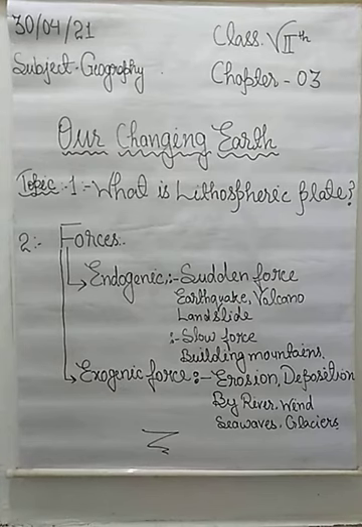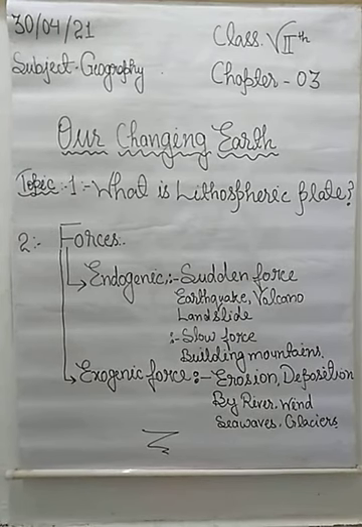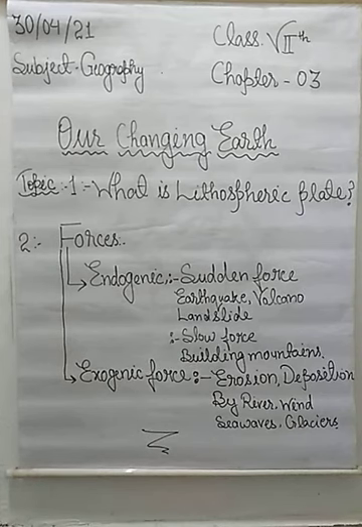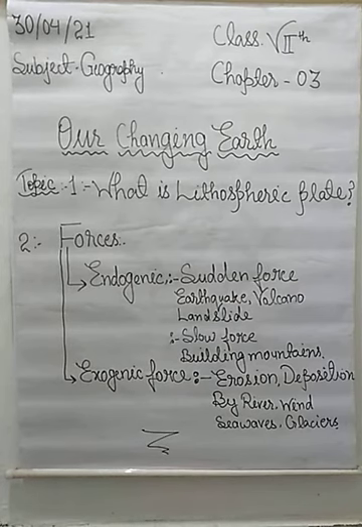And when this water, wind and ice stop somewhere, they start to deposit all the materials taken by them from one place to another. This is the work of deposition. Students, I want to clarify what erosion is in simple language.